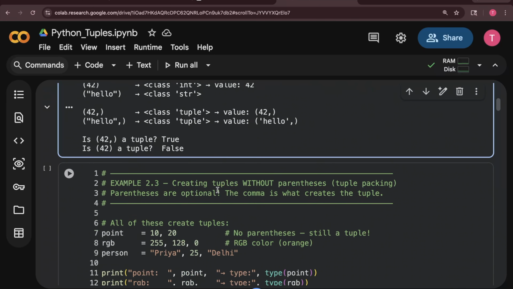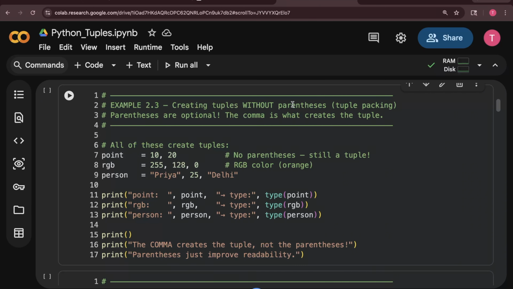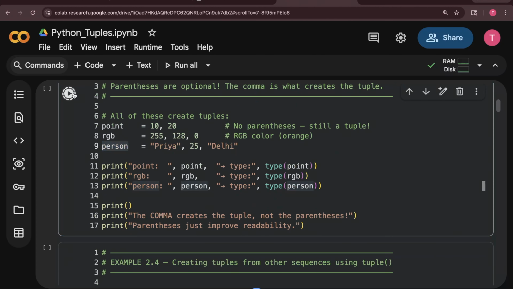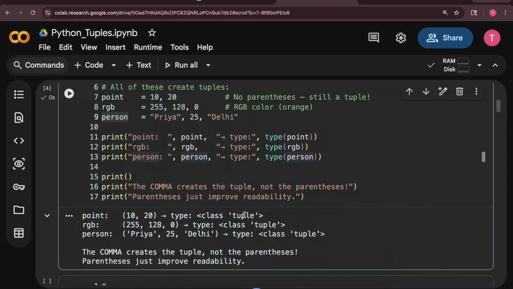Okay. Now next, creating tuples without parentheses. Tuple packing. So we can create tuples even without parentheses. How can we create that? See, I am giving point one variable equal to 10, 20, RGB equal to 255, 128, 0, then person, Priya, 25, Delhi. If I check the type of all of them, see, these all are tuples.